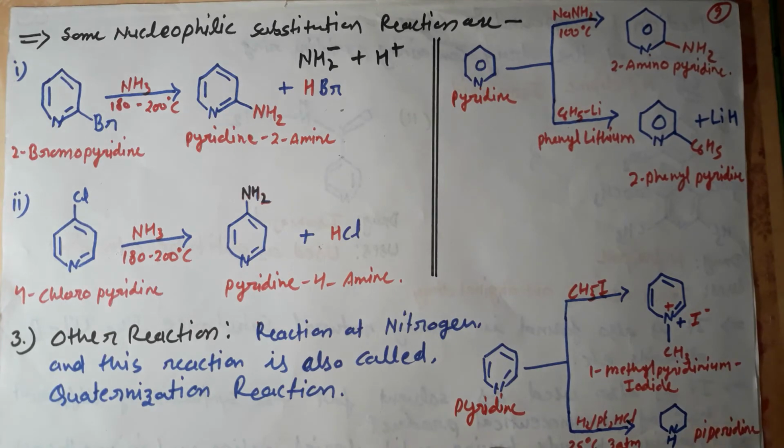Next reaction, reduction reaction. In this reaction, pyridine is saturated in the presence of hydrogen and platinum, in the presence of HCl, at a temperature of 25 degrees Celsius and 3 atmospheric pressure. It will become piperidine. These 3 double bonds will be saturated with hydrogen. Hydrogen will attach at these positions, and at the nitrogen also, so it forms piperidine. So this is all about the substitution and reduction reactions.